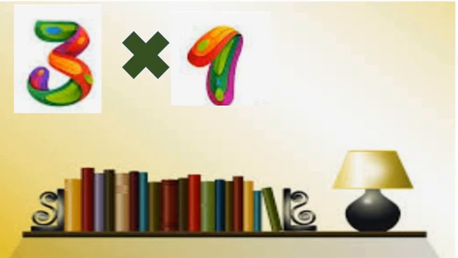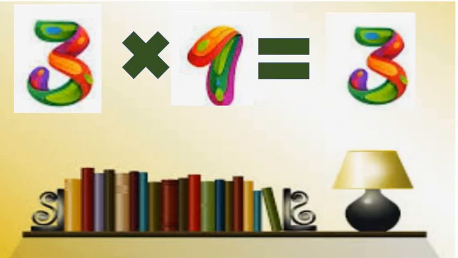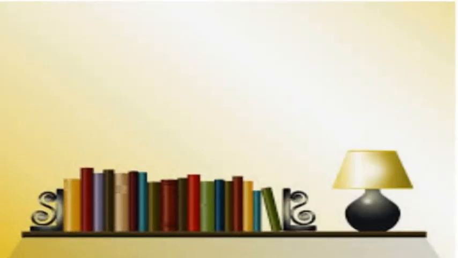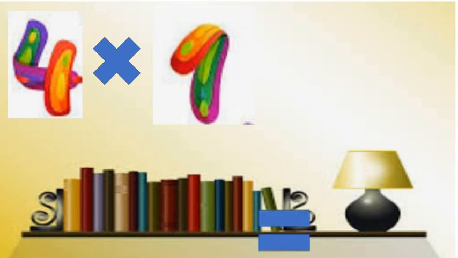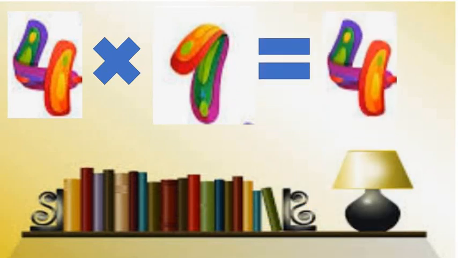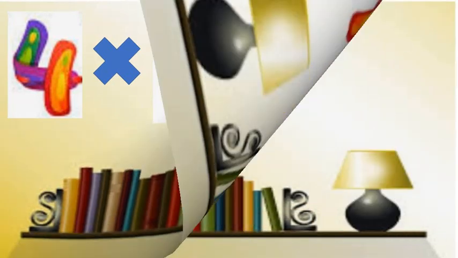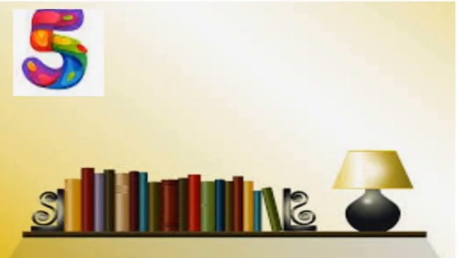Three ones are three. Four ones are four. Five ones are five.